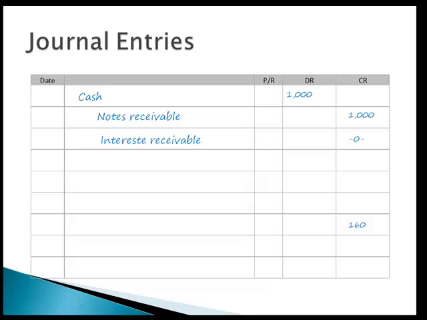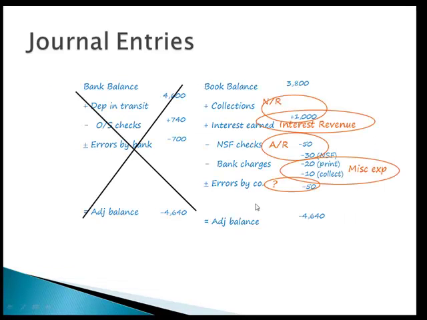Then I just want to peek back here and say, okay, what decreased our cash? We had this NSF, and remember we're going to charge the customer for not only the check, but also the fee. So we're going to put back the whole accounts receivable for $80. Bank charges, $30 goes to miscellaneous expense. And then remember that this is a question mark, but we know it went to supplies if you read through the problem. So all in all, we have 80 plus 30 plus 50.